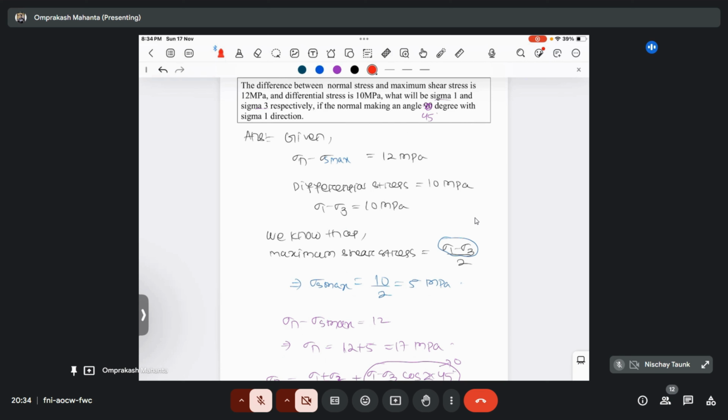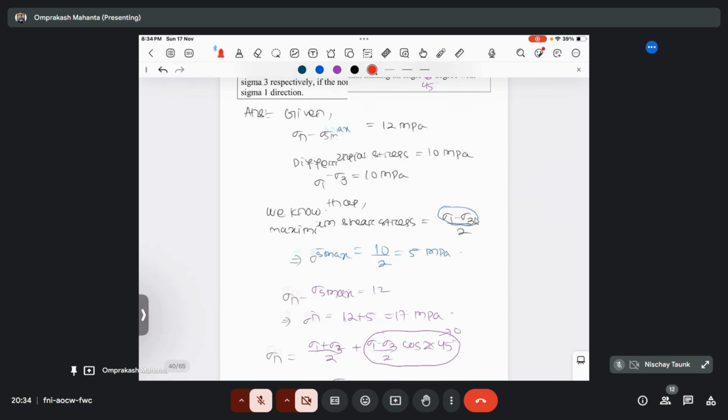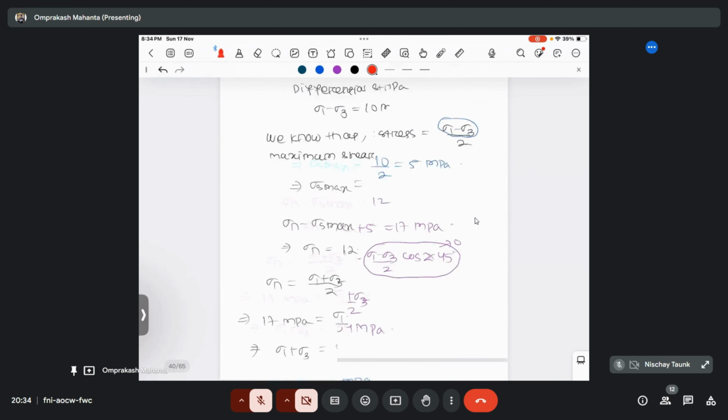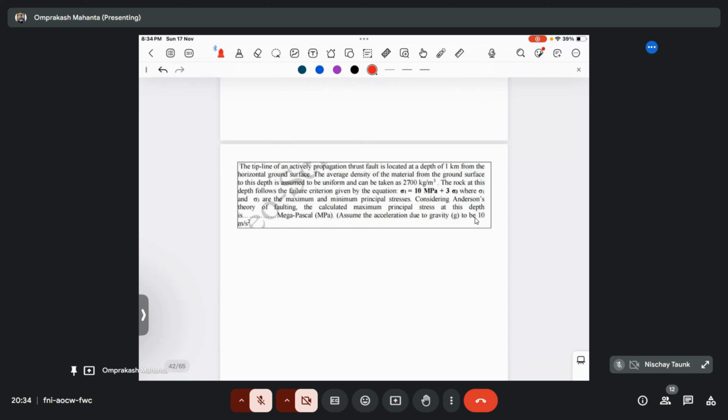Differential stress signifies the diameter, and the diameter depends on the radius. Okay, so don't confuse between them. Okay, let's move to the next one.